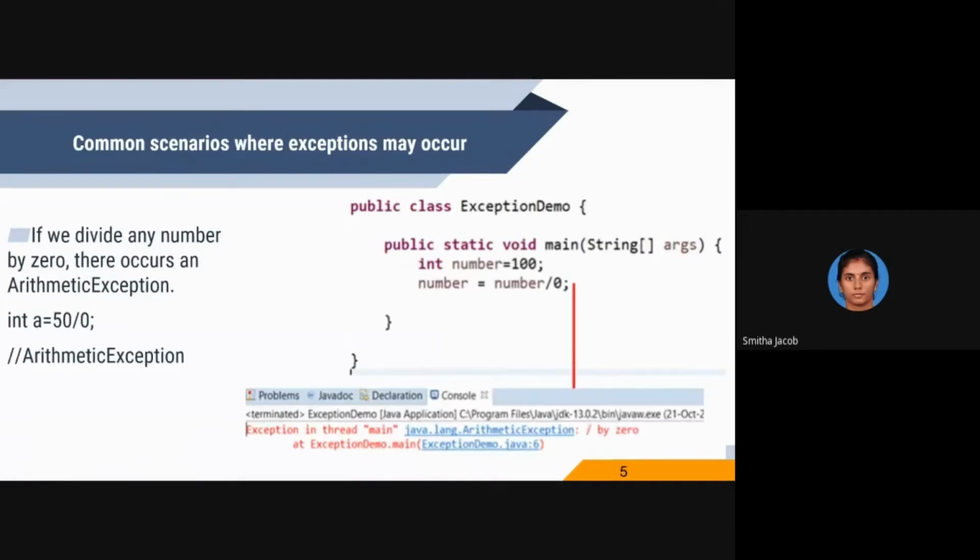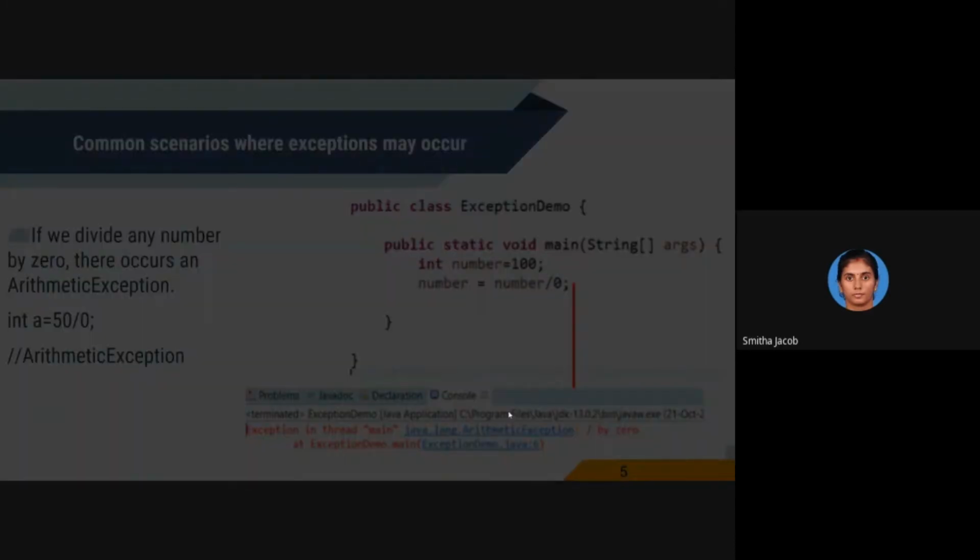If we illustrate the same using a Java program class, see, this is our exception demo class, public static void main. You have a number 100 which is divided by 0, and when you try to divide this number by 0, you will get an exception in the thread main. The type of the exception is arithmetic exception, and the exception message is division by 0. The exception occurs at line number 6. This is how your program statement looks when you get an arithmetic exception.